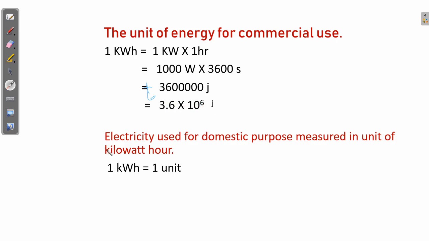It's clear? Electricity used for domestic purposes is measured in kilowatt hours, and 1 kilowatt hour equals 1 unit. So this was the last topic of chapter number 2, work and energy.